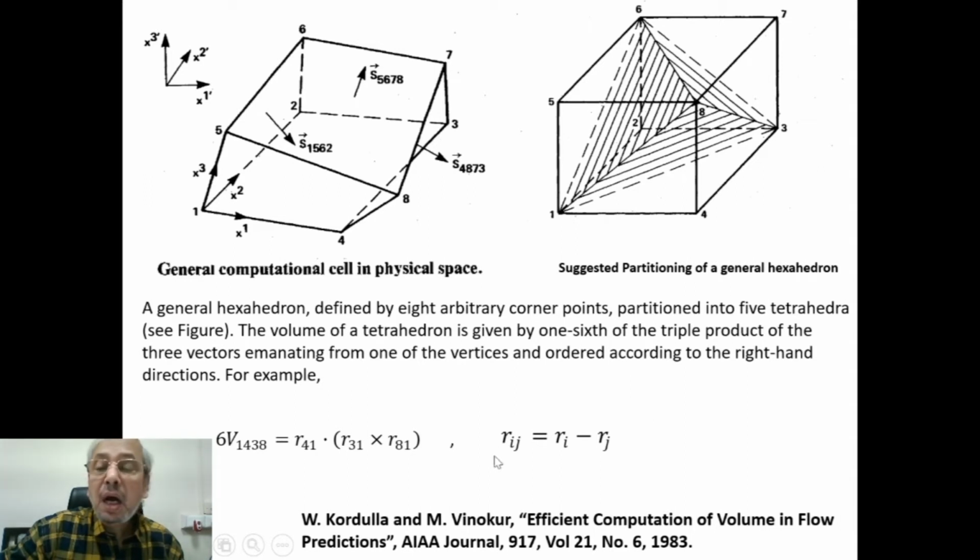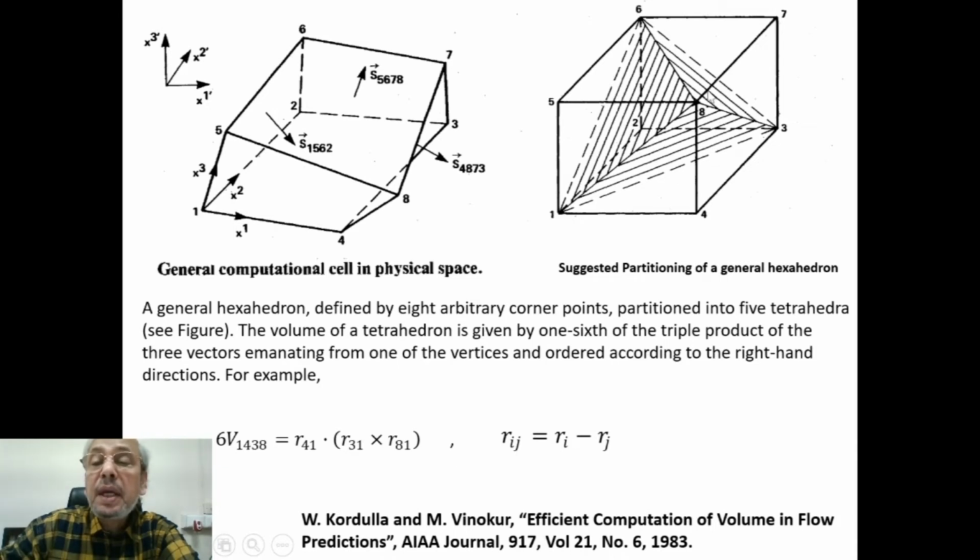and the vectors are defined as Rij equal to Ri minus Rj. So we can write 6 times the volume of 1438 equal to R41 multiplied by R31 into R81.